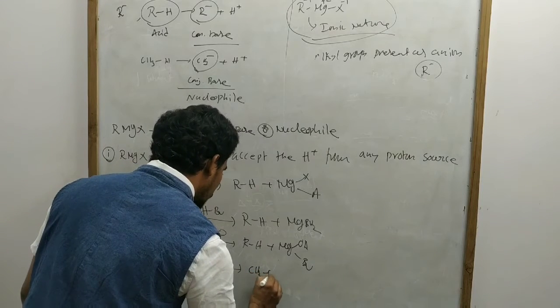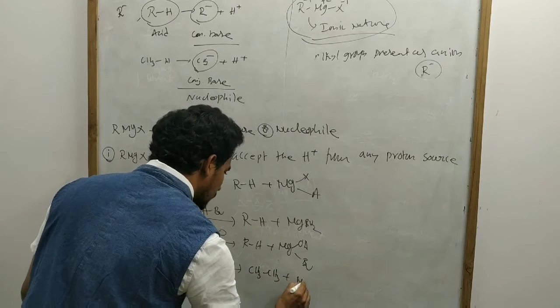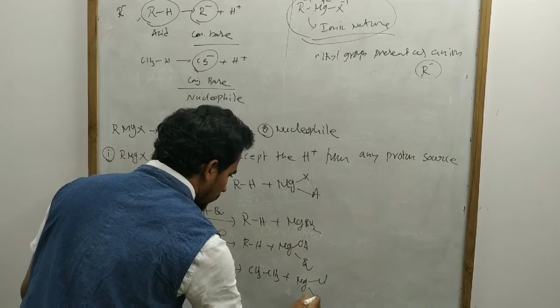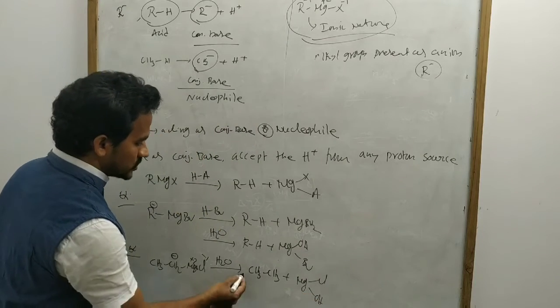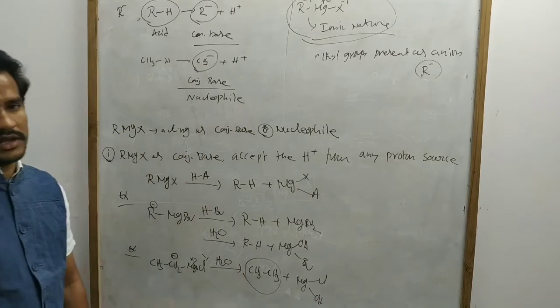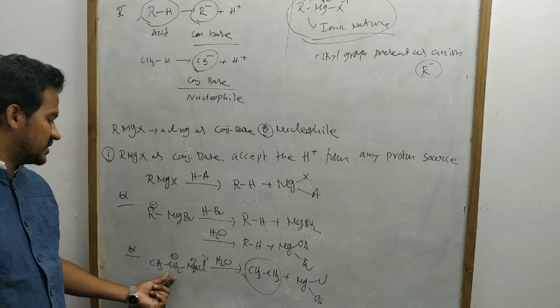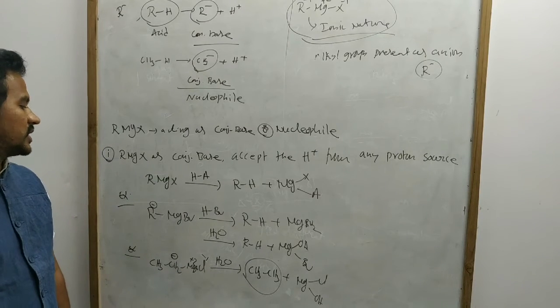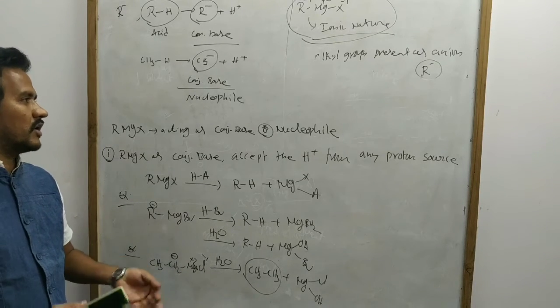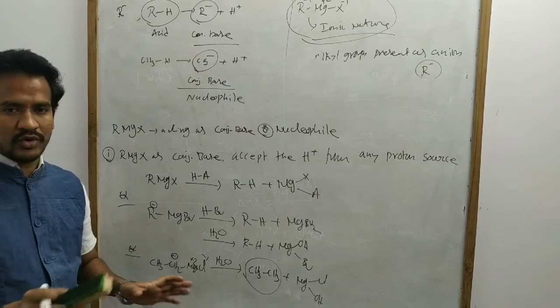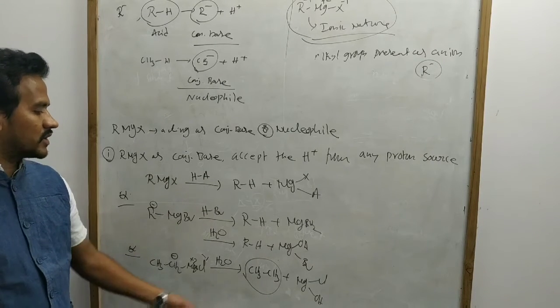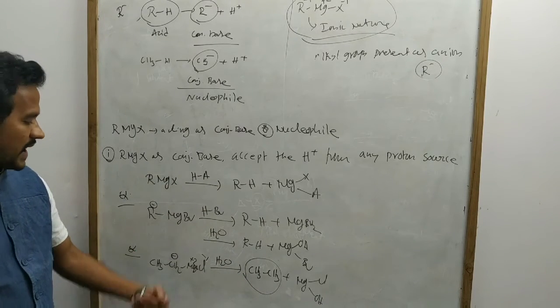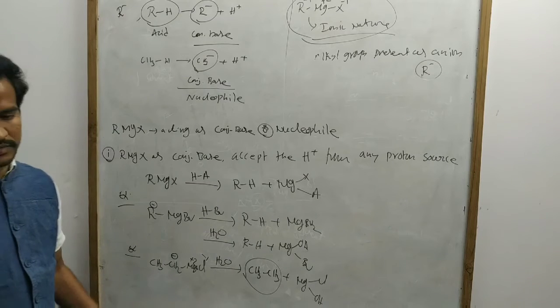So the product is CH3CH3 plus MgCl and OH. Which gas is released in this case? Ethane gas is released. So the Grignard reagent on reaction with any proton source is simply converted to alkane by accepting the proton. Write down this one.